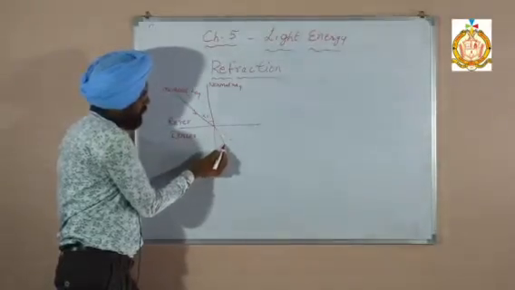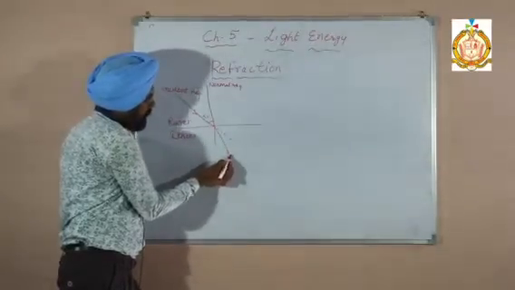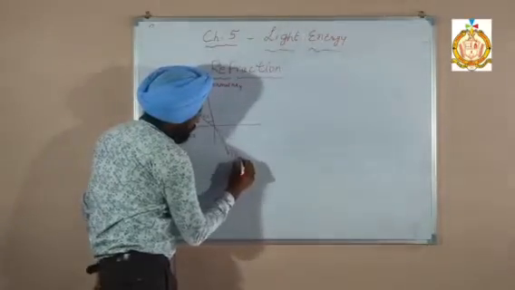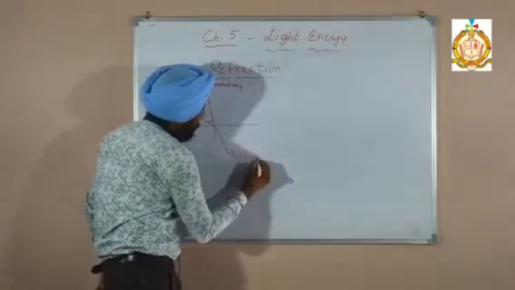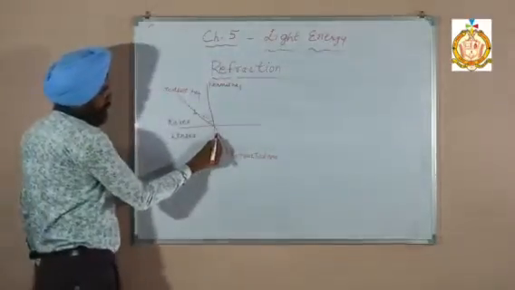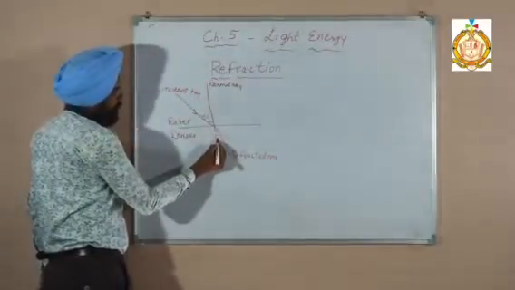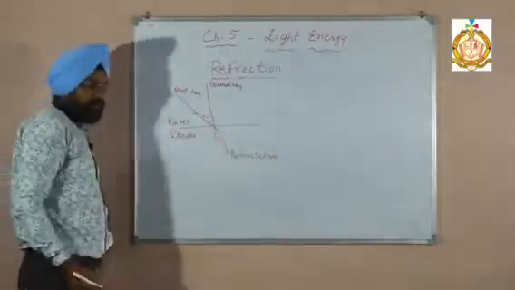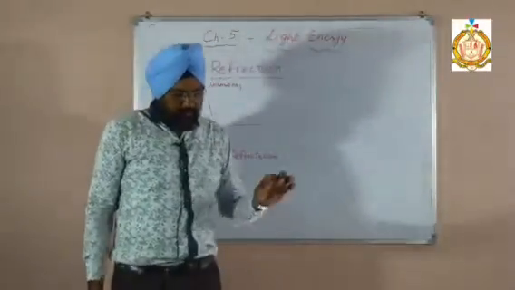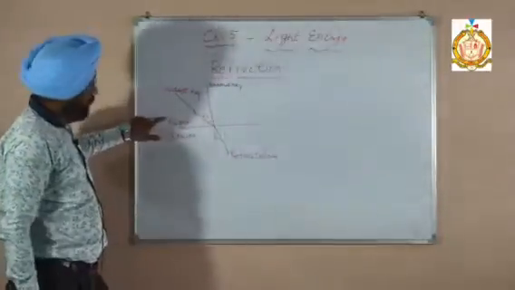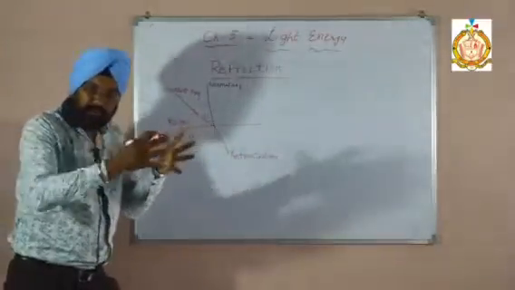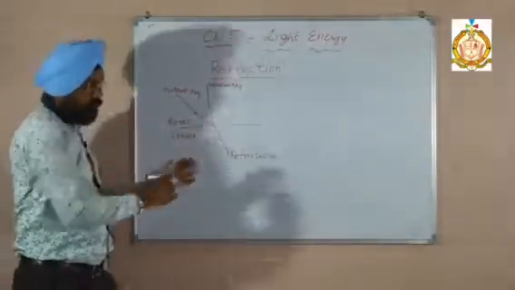So this ray is called the refracted ray. The angle between the normal and the refracted ray is known as the angle of refraction. So the first law is, when the ray of light travels from the rarer to the denser medium, it bends toward the normal. Very important: towards the normal means झुक जाता है.